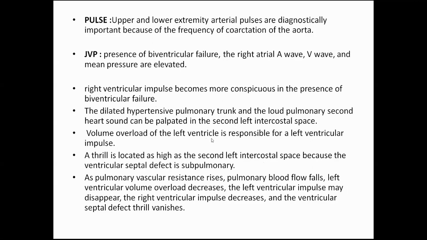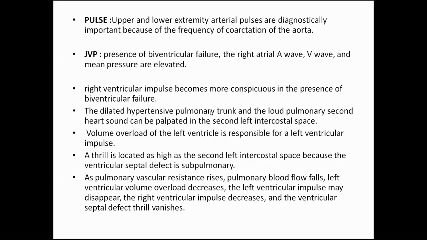Volume overload of the left ventricle is responsible for the left ventricular impulse. Thrill is present in the second intercostal space because the ventricular septal defect is subpulmonary. As pulmonary vascular resistance rises, the pulmonary blood flow falls, left ventricular volume overload decreases, and the left ventricular impulse may disappear. The right ventricular impulse decreases and the ventricular septal defect thrill vanishes. So the basic point is that right ventricular impulses are more in cases of biventricular failure.